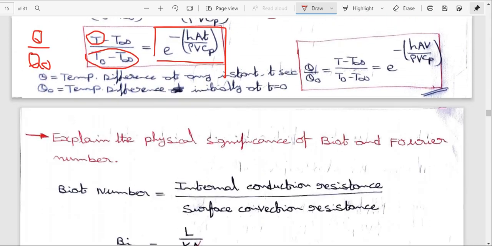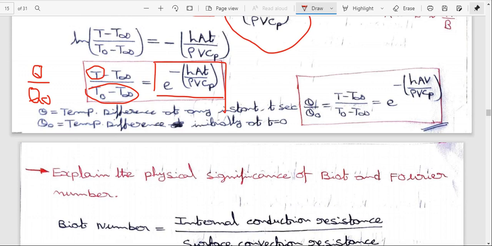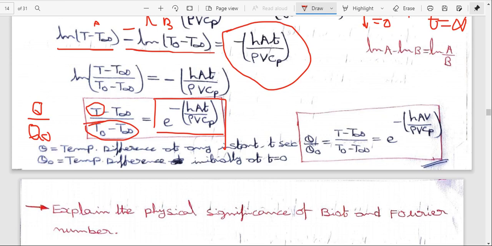So theta is the temperature difference at any instant of t seconds, and theta naught is the temperature difference initially at t equal to 0. This is for instantly applied time.